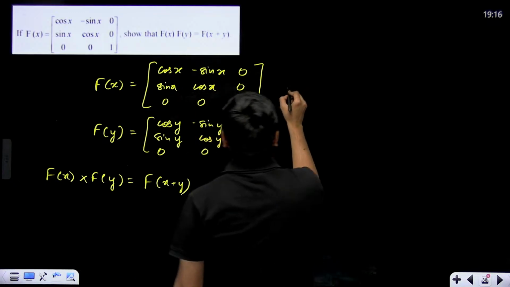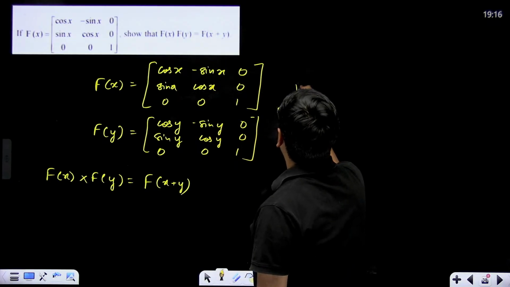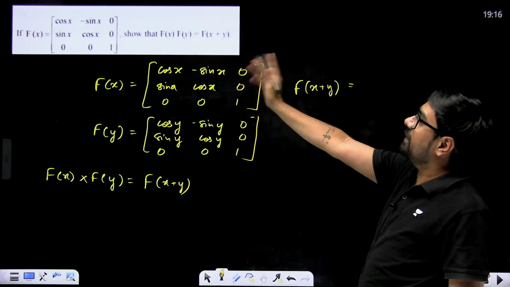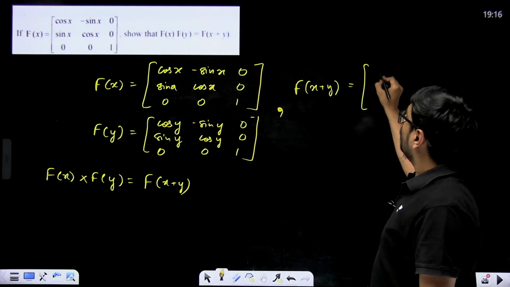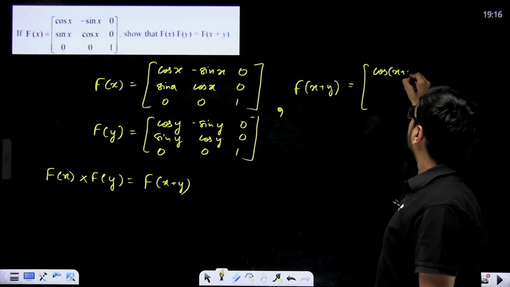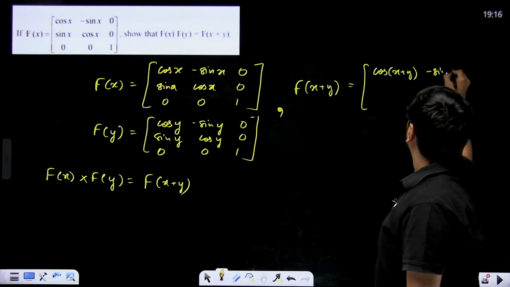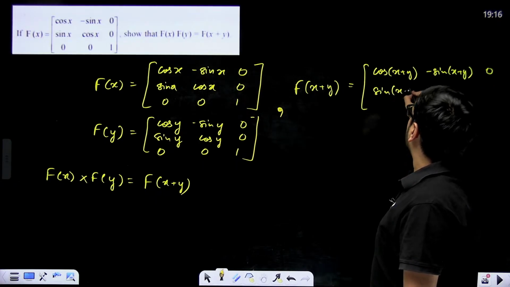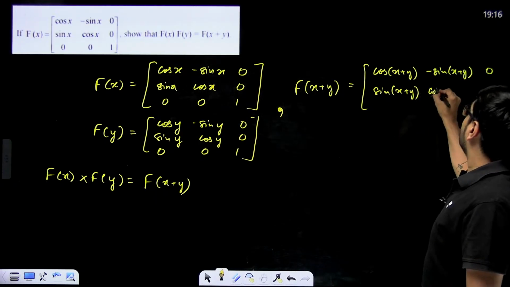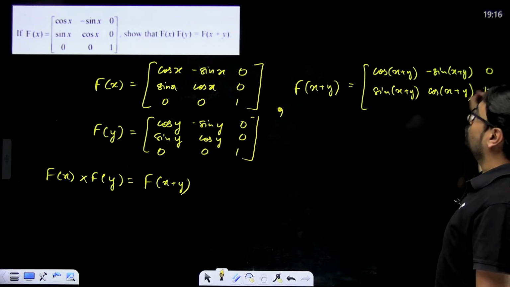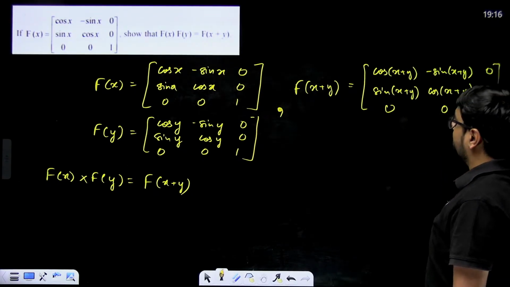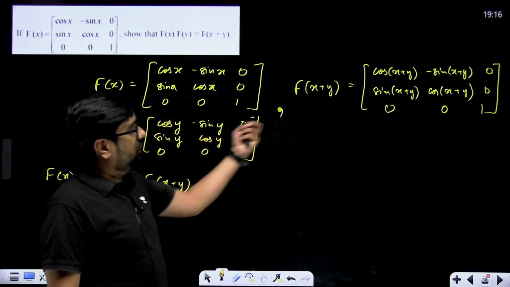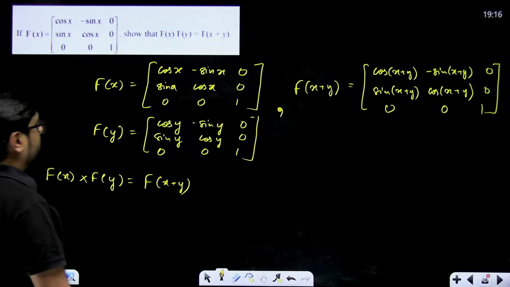And for this, one more thing, you'll have to find what will be f of x plus y. Just put, instead of x, put x plus y. So it will be equal to cos of x plus y, minus sine of x plus y, 0; sine of x plus y, cos of x plus y, 0; 0, 0 and 1. This will be it. So multiplication of these two you have to do, and that you have to show equal to this, which can be easily proven, right?